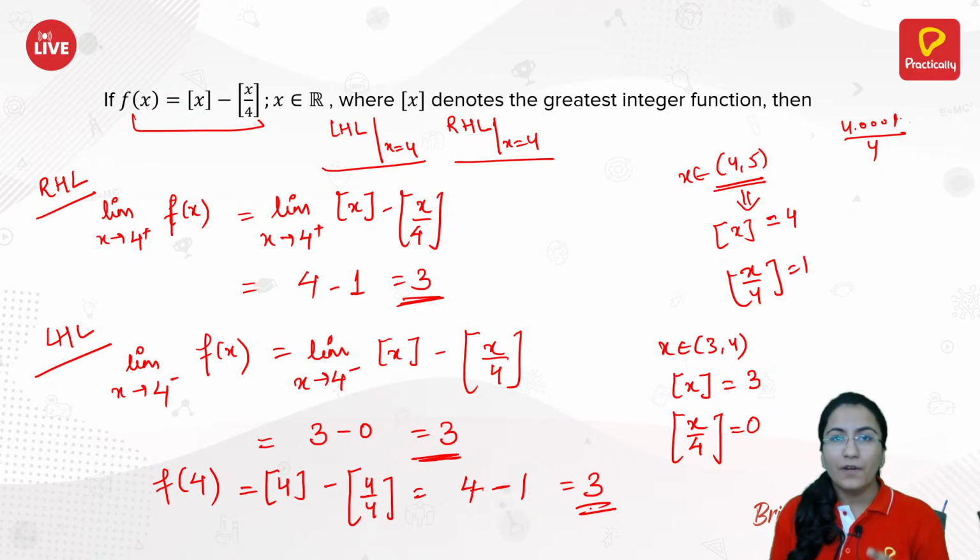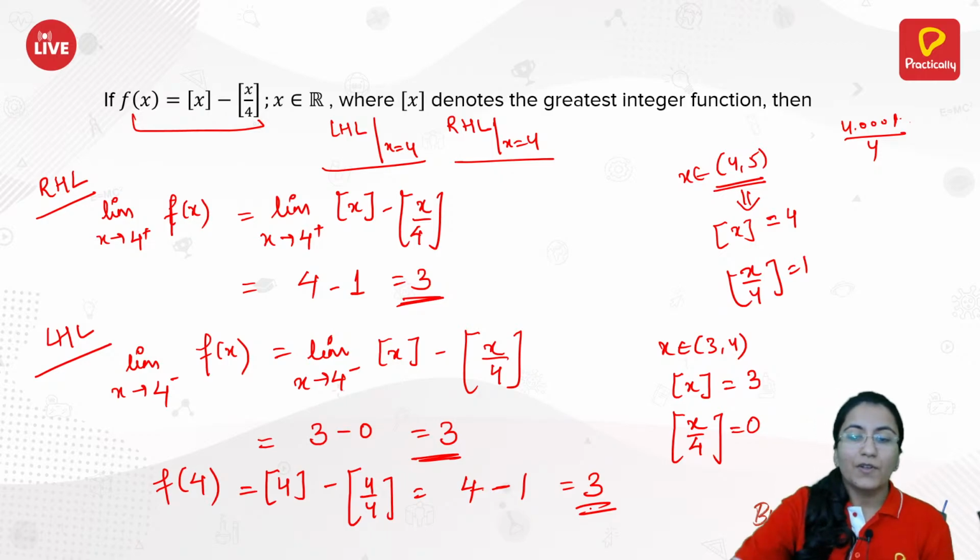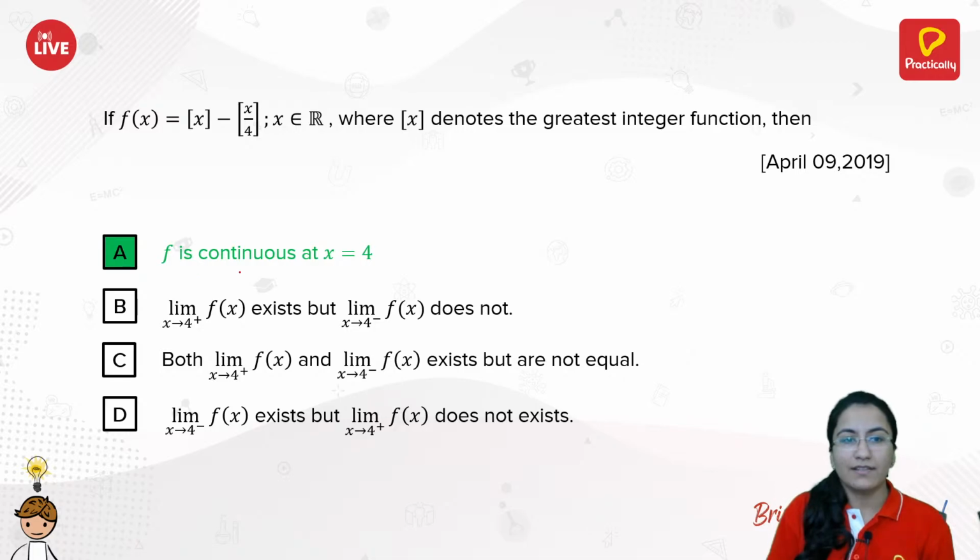That implies your function has an existing limit as well as it is equal to its functional value. That implies it is continuous. So you have A part as your answer.